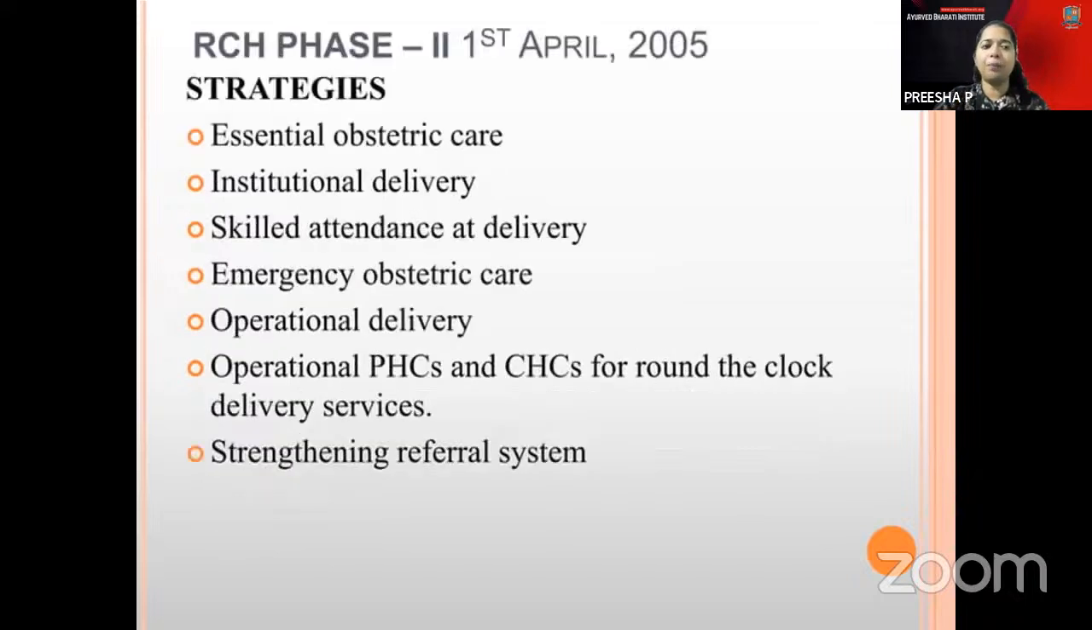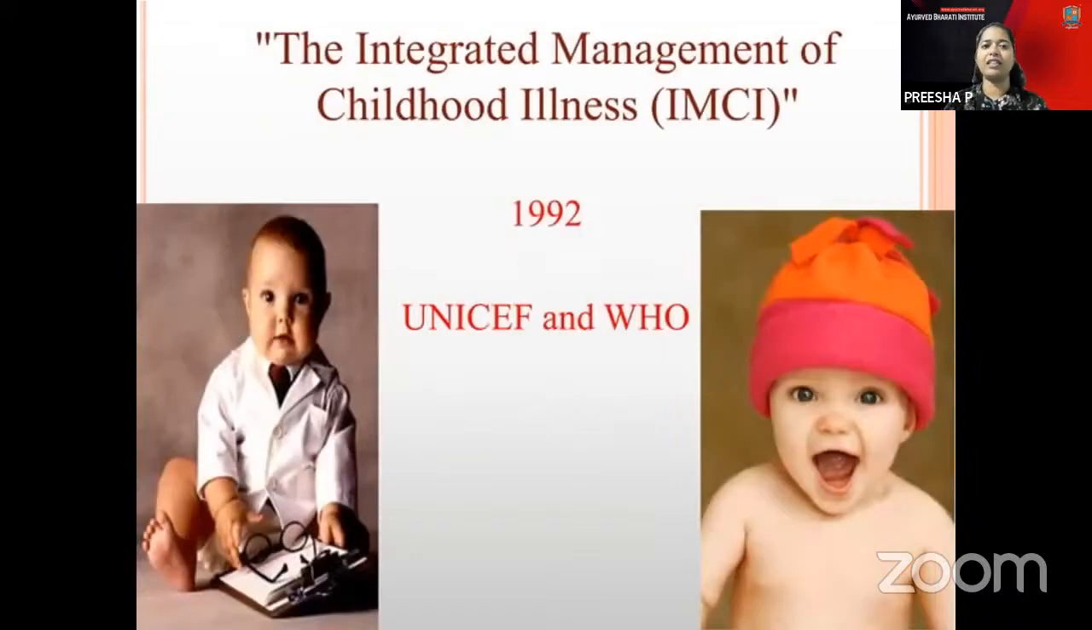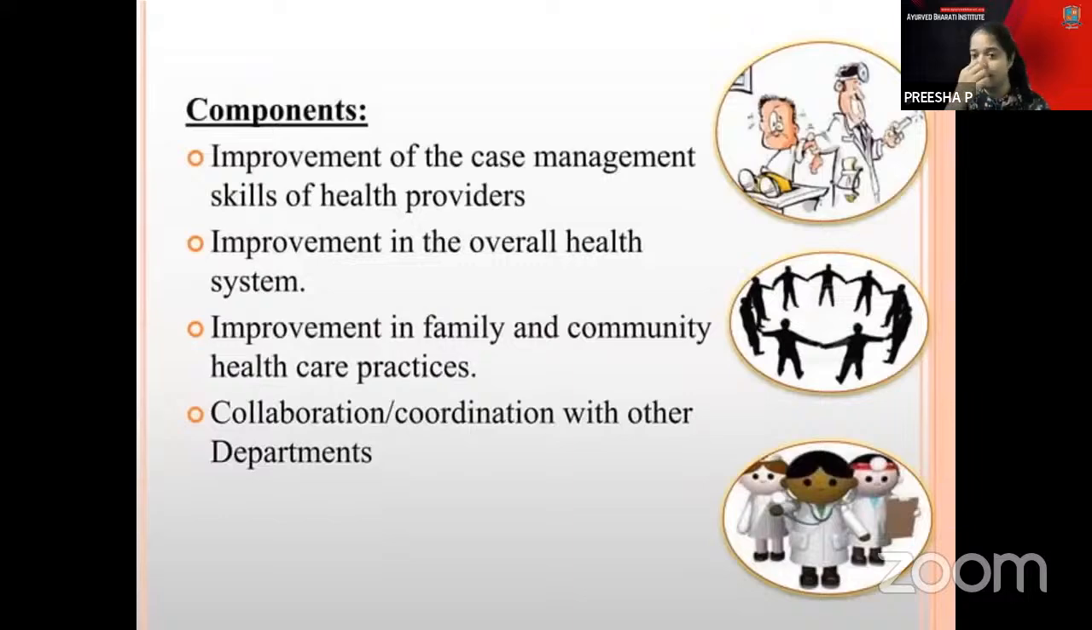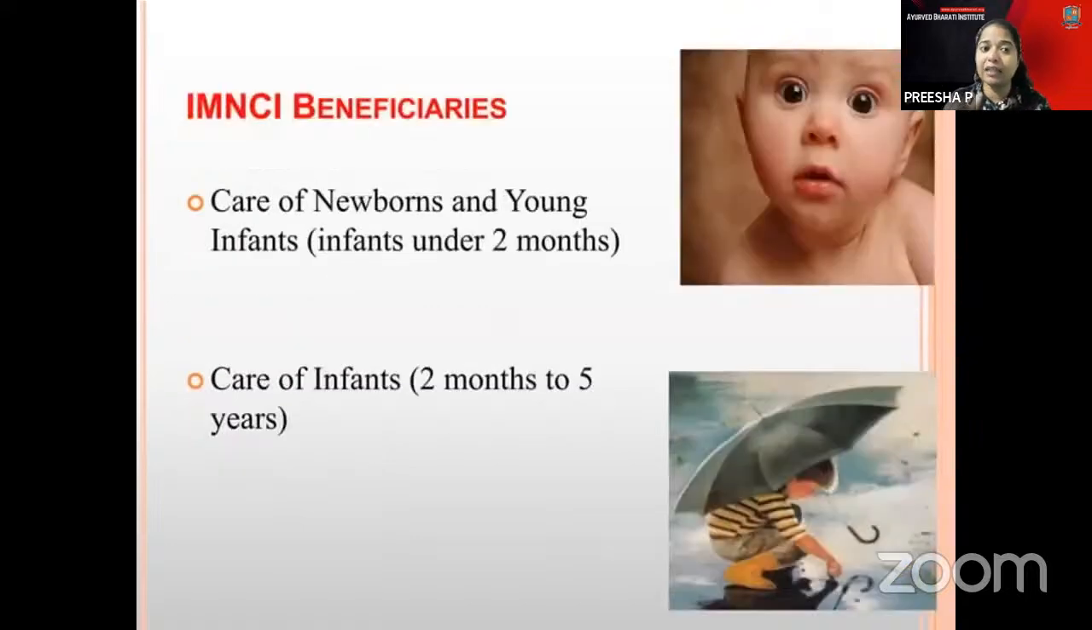When we come to reproductive and child health, there is phase 2, which was done in 2005. There are operational PHCs and CHCs with round the clock delivery services, which strengthened the referral system. The other one is IMCI, the Integrated Management of Childhood Illness, which was done by UNICEF and WHO. The components are case management skills of health providers and the overall health system. The IMNCI beneficiaries are infants under 2 months of age, and care of children from 2 months to 5 years.